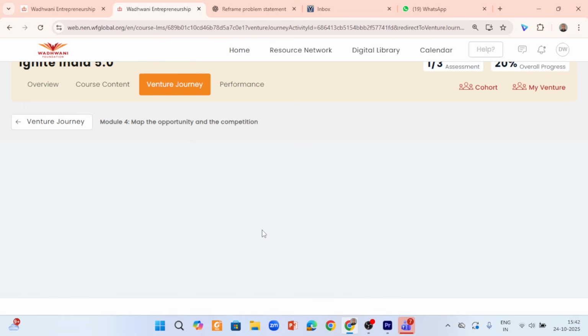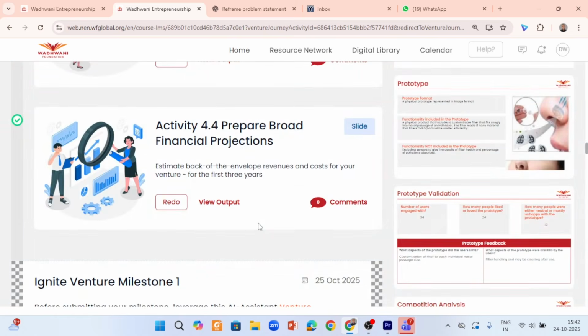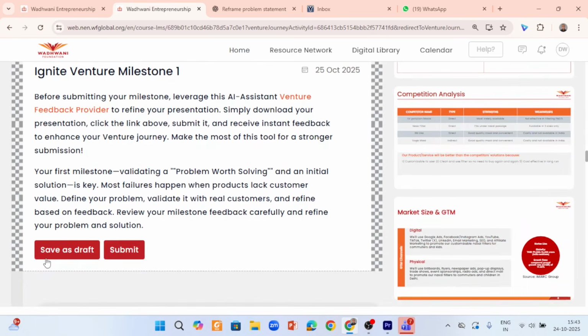All the activities till activity 4.4 are complete, and you should be able to see the relevant decks on the right side. Now, after completing this, you have to complete your milestone 1. Now, submit your milestone 1. Here, these two options, save as draft and submit, should become active. Until this, they would not have been active. And when you click on submit, the first thing it will ask you to do is try venture feedback.